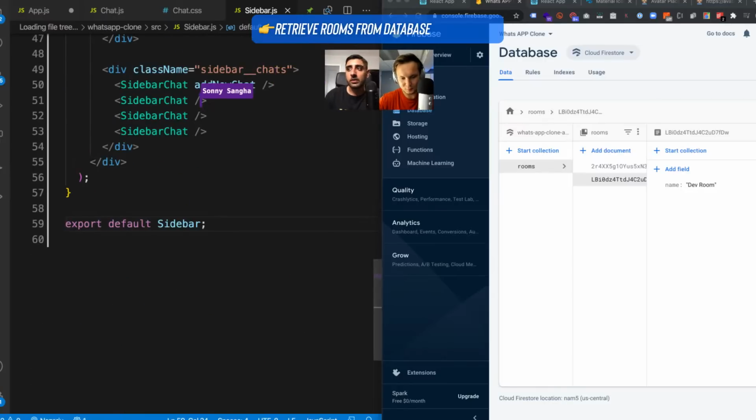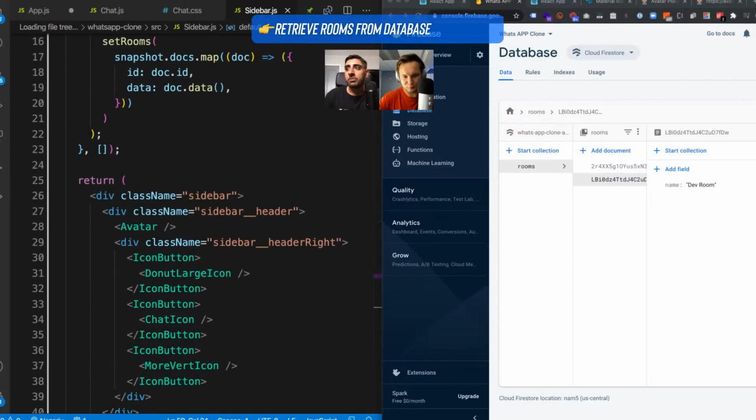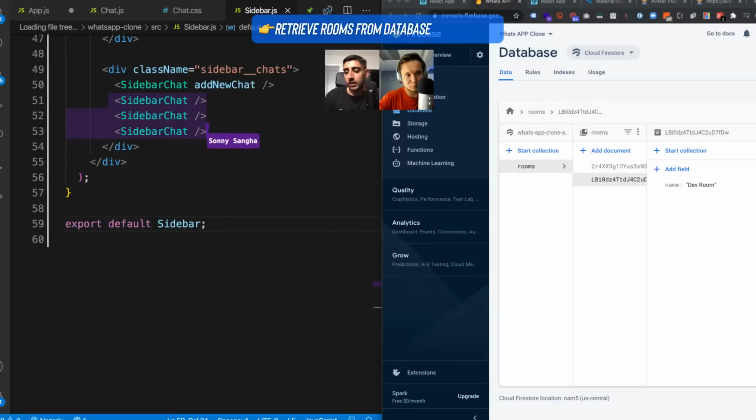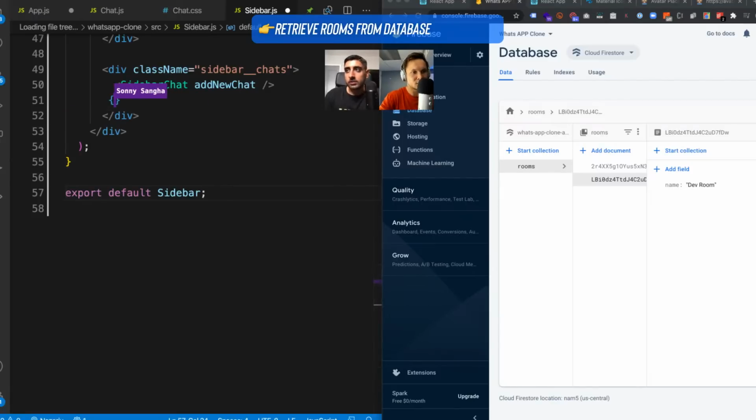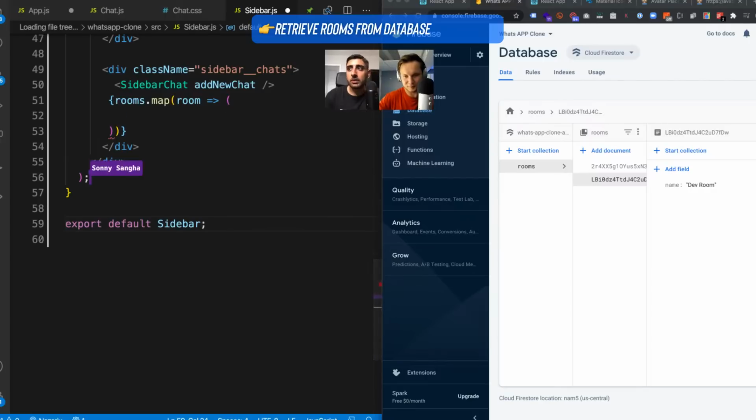So now what we can do is we can say at the bottom here, rather than hard coding this stuff out here, I am basically going to do this. I'm going to go ahead and say rooms.map. For every single room, there's an arrow function, implicitly return. So we're telling it to give us a return. We're going to return a SidebarChat component. And here's what I'm going to do.